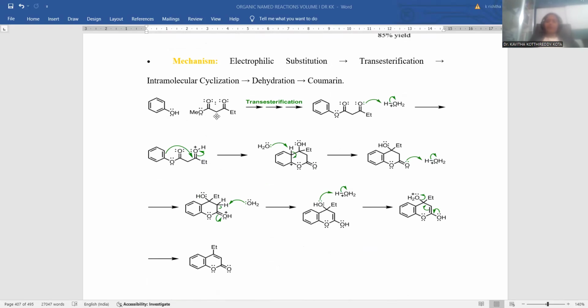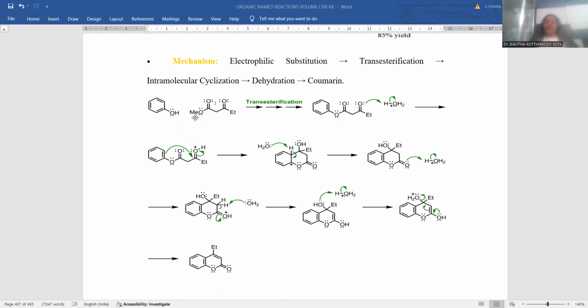I am treating phenol with ethyl acetoacetate as a starting material, so that the oxygen containing lone pair of electrons participates in the reaction with this carbonylic carbon atom, and the ethoxy or methoxy part is discarded. Whenever this is the case, there will be a location of esterification. As already mentioned, an ester is already there. If an existing ester is replaced with any other new ester, that is designated as trans-esterification.